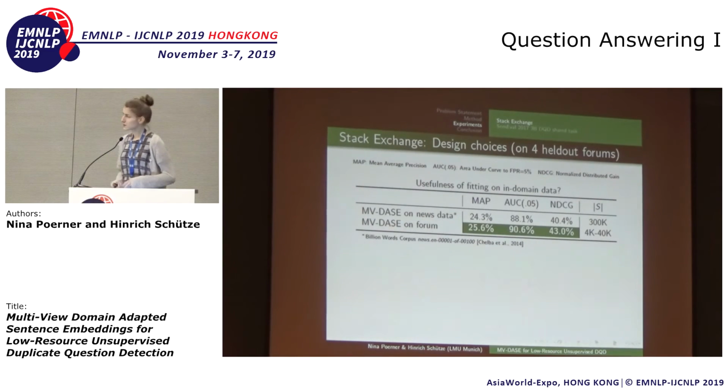Speaking of design choices, we wanted to make sure that fitting GCCA on the in-domain data is actually a good idea. So what we did here is we used data from the billion word corpus instead. This is mostly news data. And you see that even though this corpus is a lot bigger than our domains, the performance on the in-domain data is better.